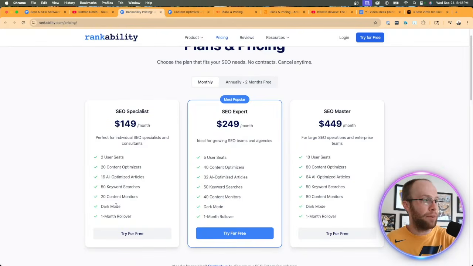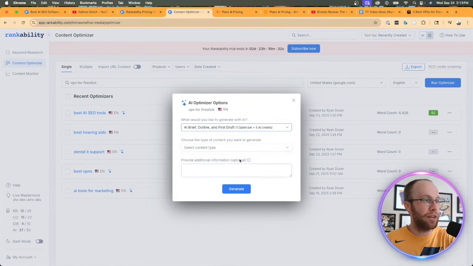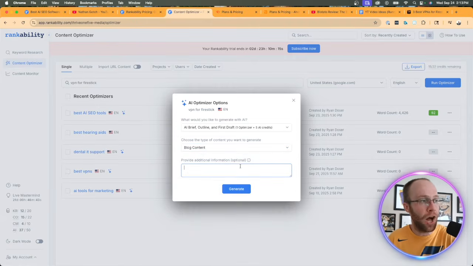I believe on the main plan you get, it looks like, 16 AI optimized articles. I don't know how many credits that would be, but just keep in mind if you're going through articles with the AI credits, they can add up and run out very quickly. Just keep that in mind. So let's do AI brief, outline and first draft. For the content type, this would be blog content, but notice all the different content types that Rankability provides. I do like this aspect a lot. There's a difference between a service page, a product review, an e-commerce page, and a buyer's guide versus your typical blog post content.